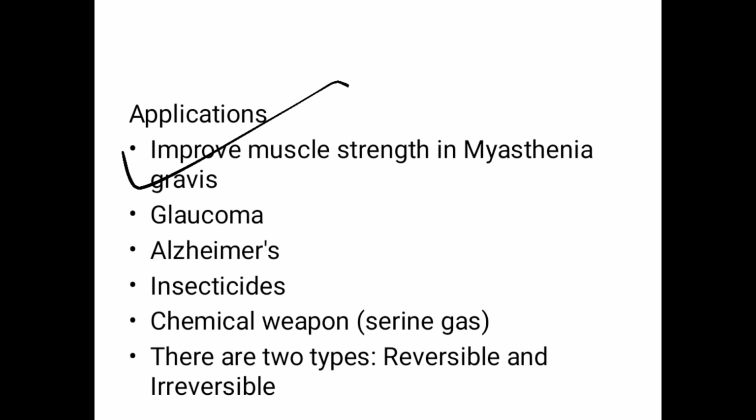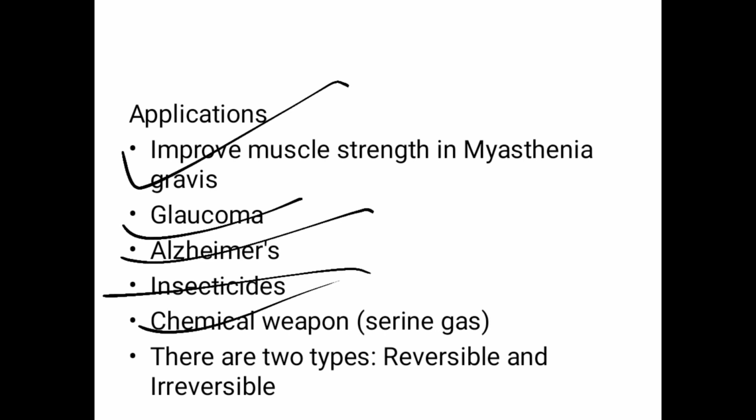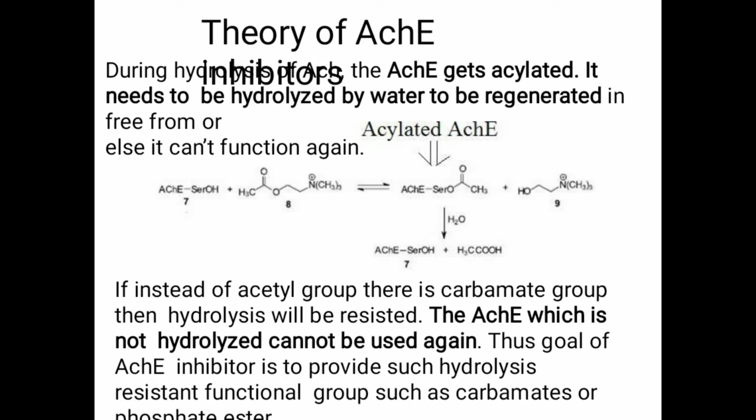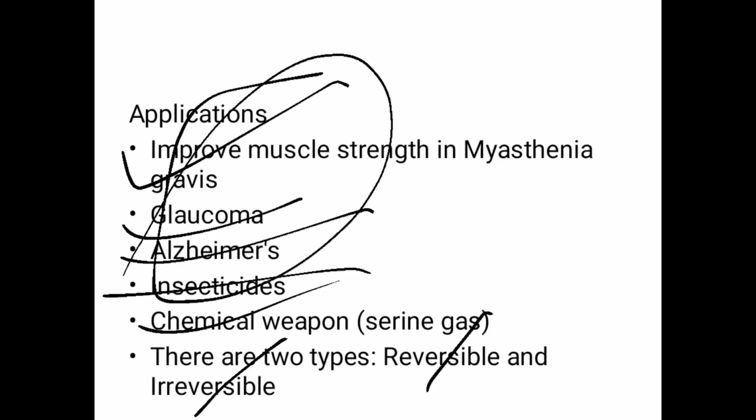These drugs can be used to increase muscle strength in myasthenia gravis, and in glaucoma, Alzheimer's disease treatment, and insecticide use. Sarin gas is utilized as a chemical weapon. So anticholinesterases are utilized in these ways. These drugs, anticholinesterases or cholinesterase inhibitors, are of two types: reversible or irreversible. Their details we will see in the next lecture.